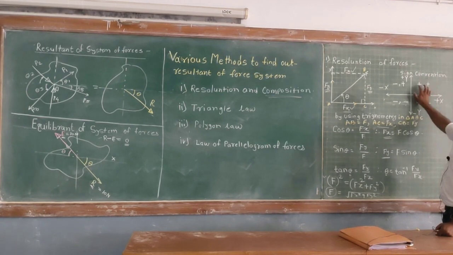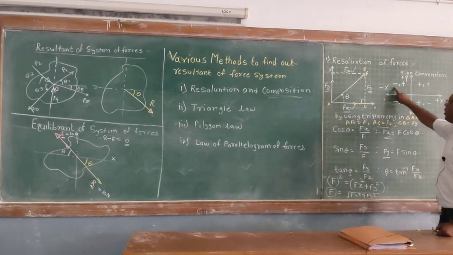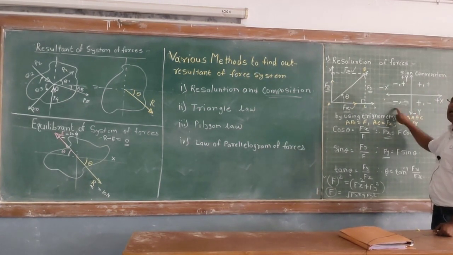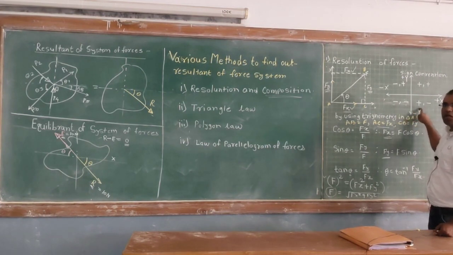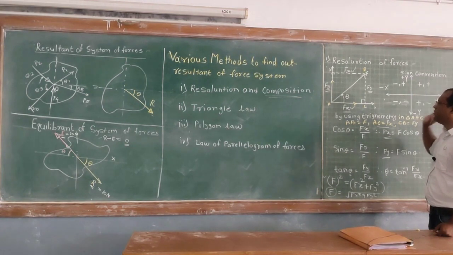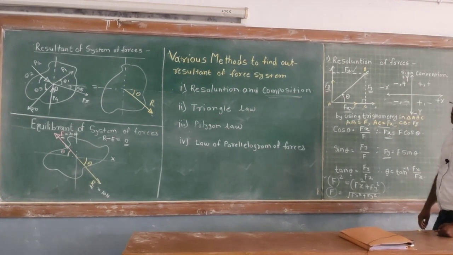In the first quadrant, x and y both are positive. In the second quadrant, x is negative, y is positive. In the third quadrant, x and y both are negative. In the fourth quadrant, x is positive, y is negative. These are the sign conventions you have to consider while resolving the forces.